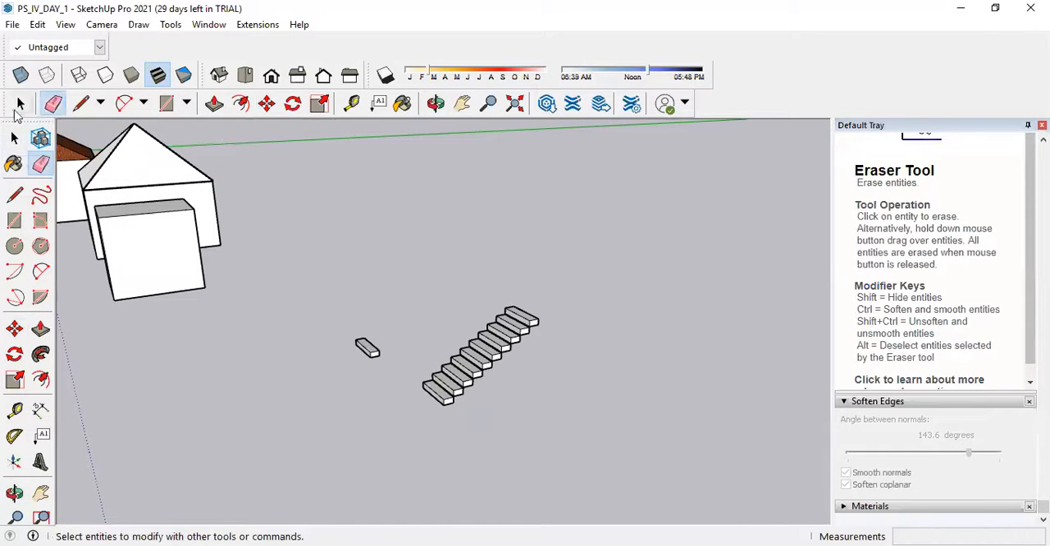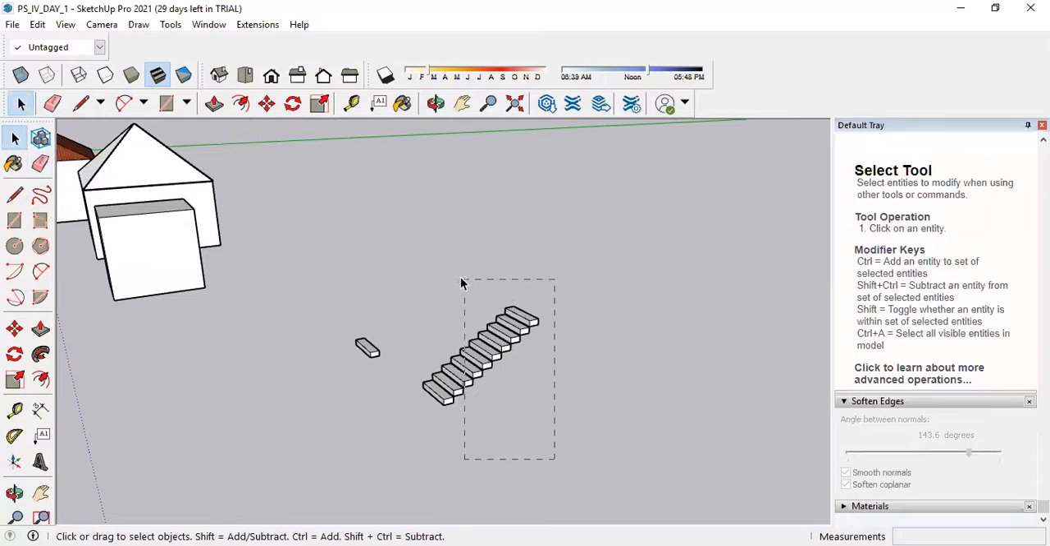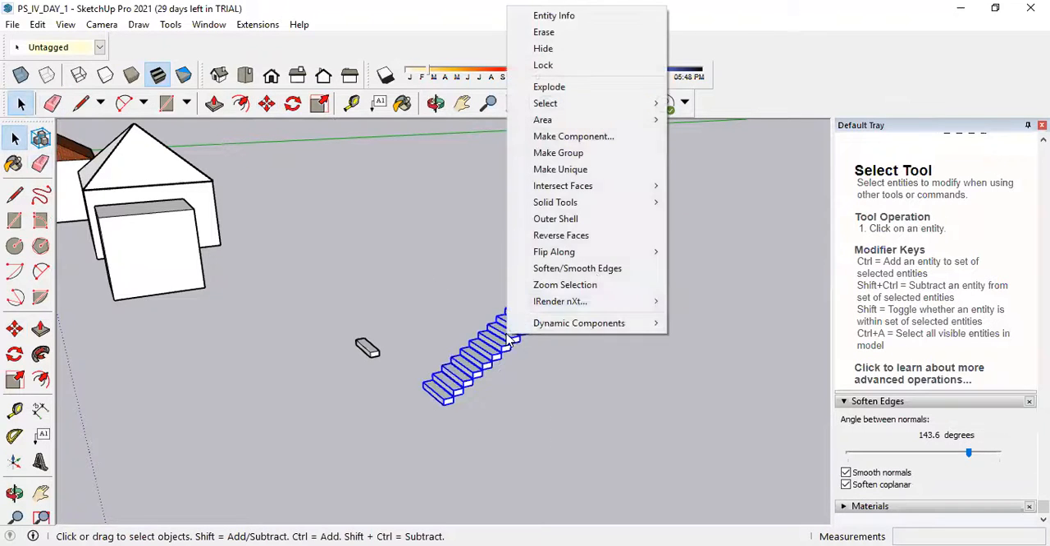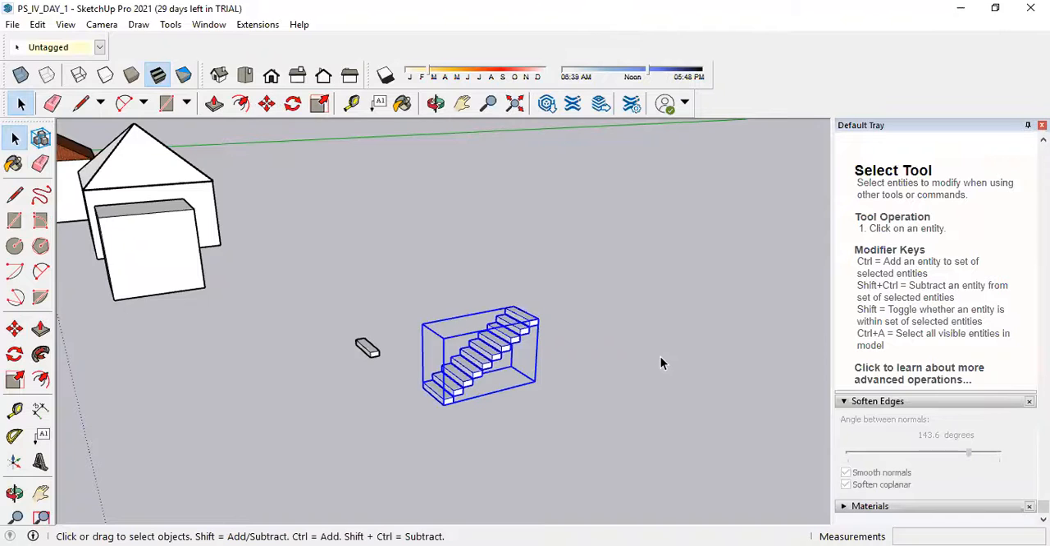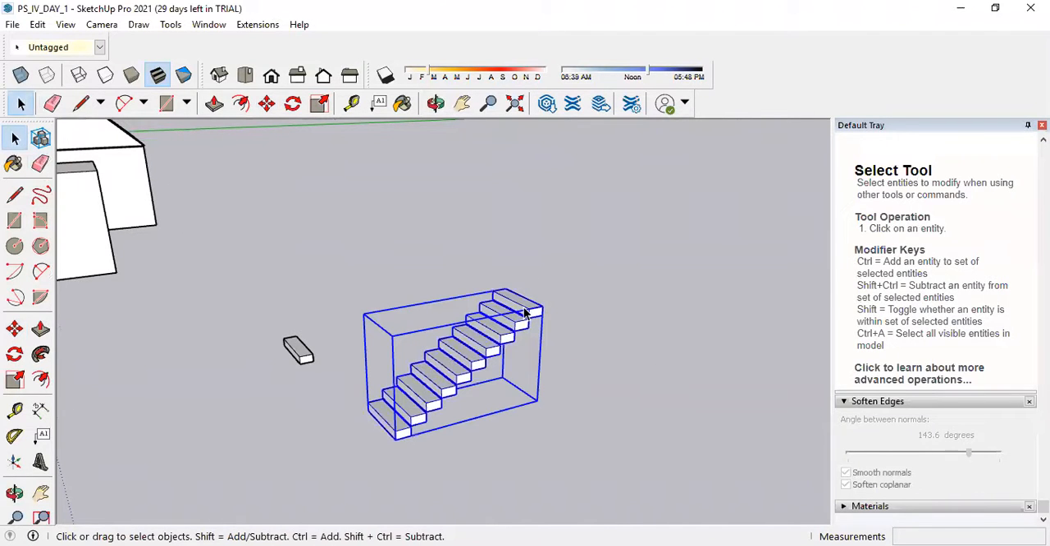Now simply select this set of components, right click on it, make a group. Now what I have done, instead of selecting each and every step every time, I have selected it once and then made a group of it. That is called a one flight.